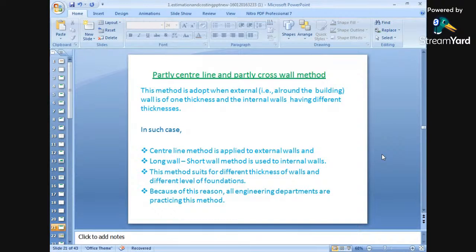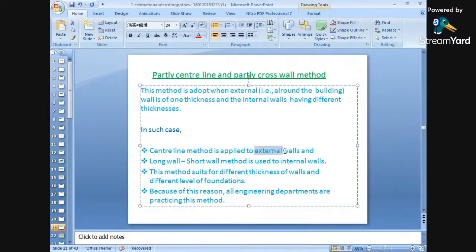That is partially a center line and partially a cross wall method. That means we are using both methods simultaneously. We can use center line method, and we can use the long wall short wall method, both simultaneously. So in detail we have seen the long wall short wall method, and we have seen the center line method. In such cases, देखो, center line method is applied to the external walls and long wall short wall method is used for internal walls.